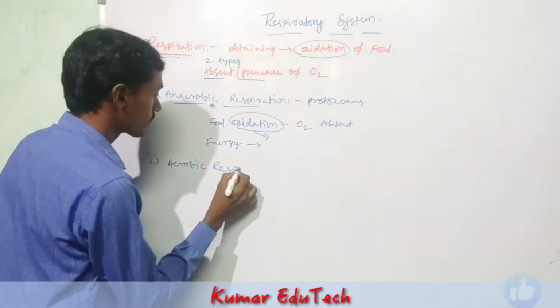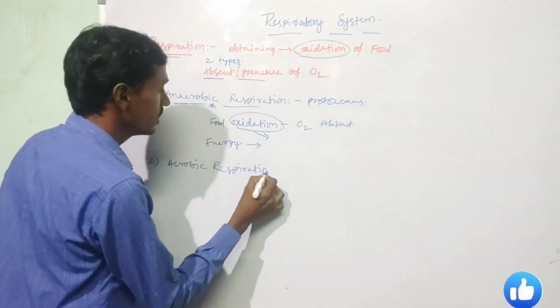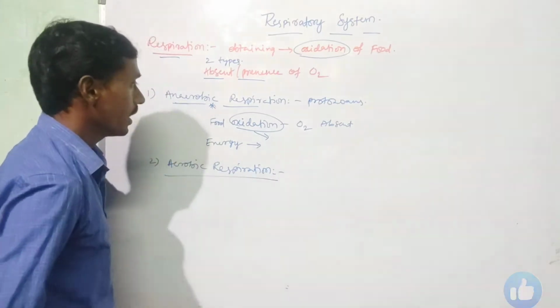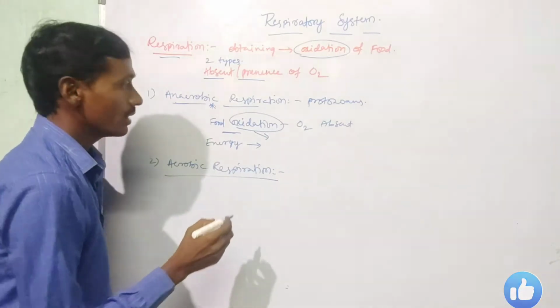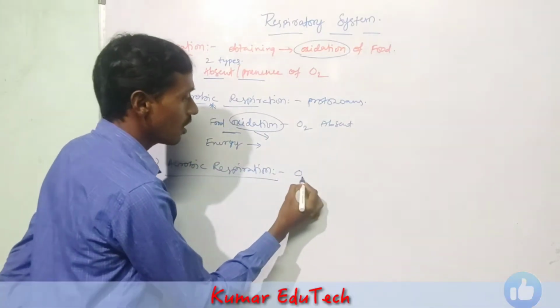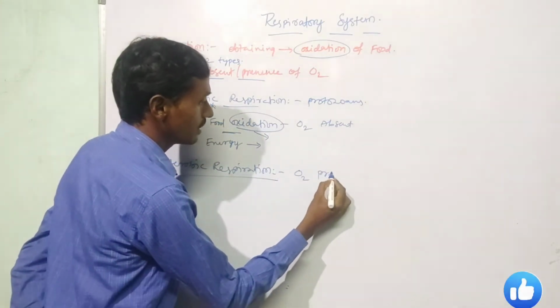The second one is aerobic respiration. Aerobic respiration means that in the food oxidation process, oxygen is present.